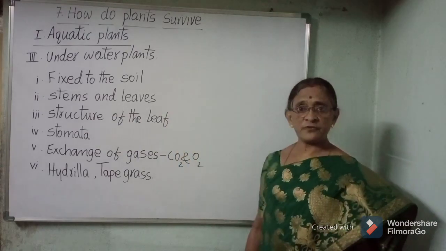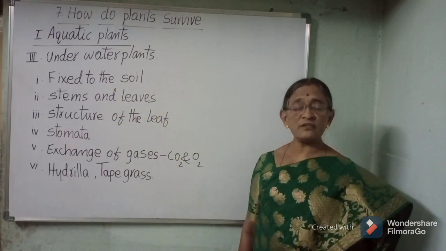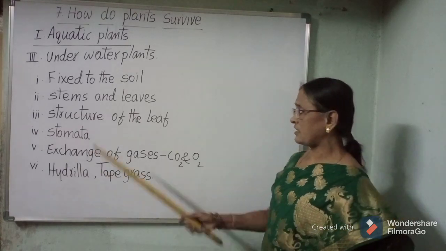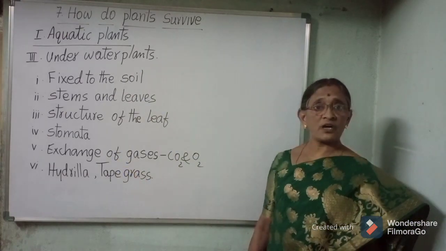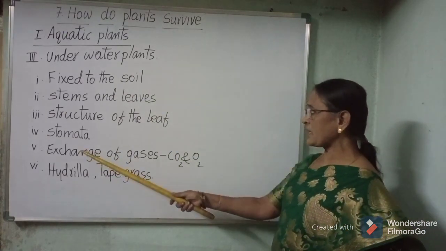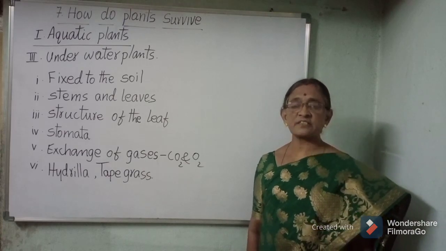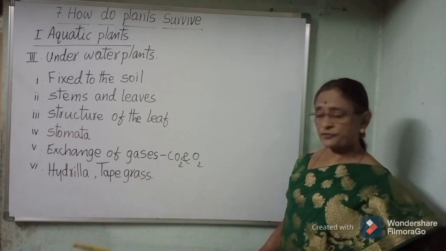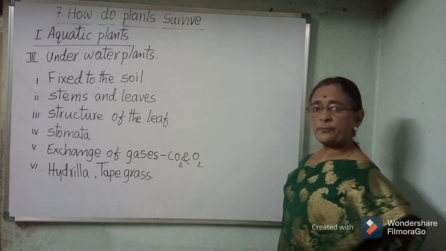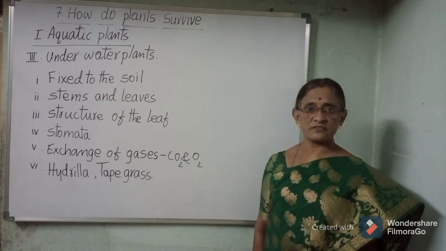Structure of the leaf. The leaf of underwater plants is thin, narrow and ribbon-like. Stomata: the underwater plants' leaves do not have stomata. Exchange of gases. Exchange of gases like carbon dioxide and oxygen occurs directly through the surface of the leaf. Hydrilla and tape grass are common examples of underwater plants.